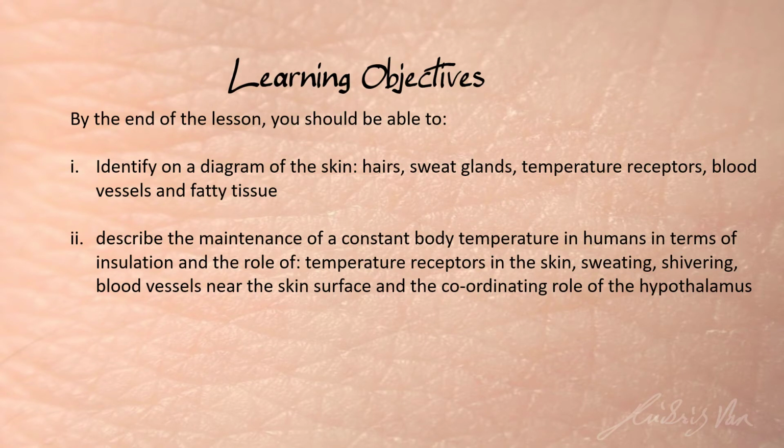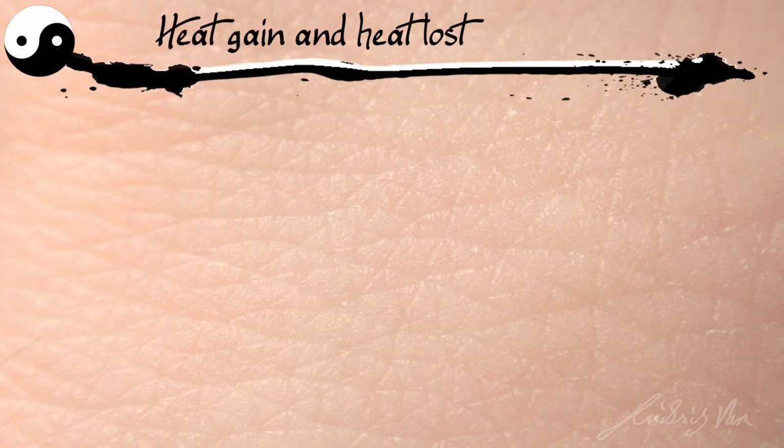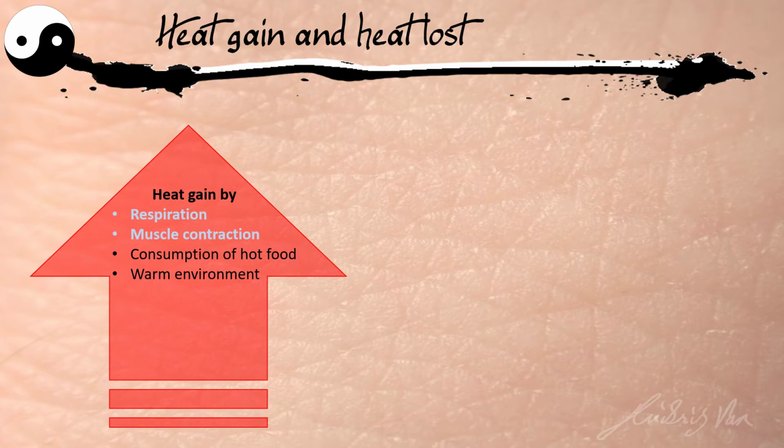So the new content that you will learn will be how to identify the structure of our skin, as well as describe how our body maintains a constant body temperature. So first of all, let's go through how heat is gained or lost from our body. There are a few ways in which heat can be lost or gained, not limited to the examples that I'm giving.